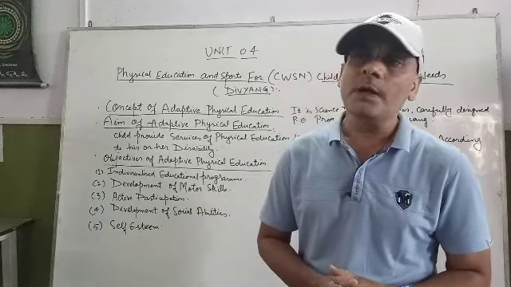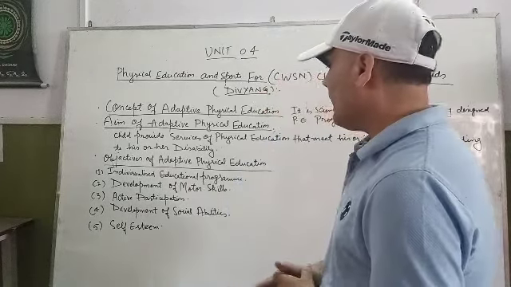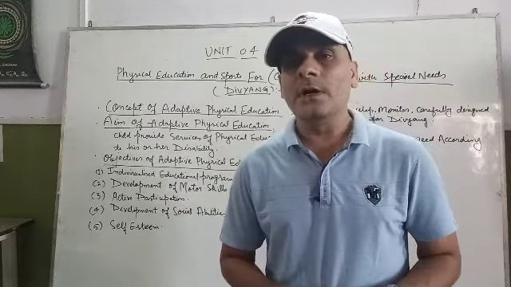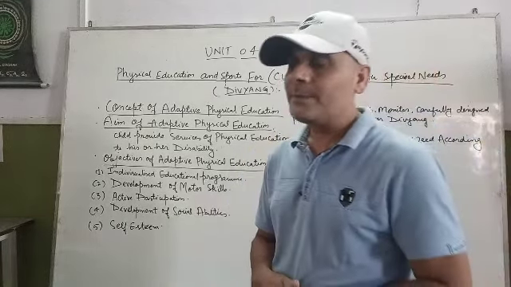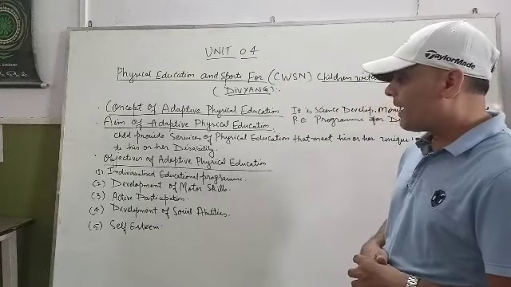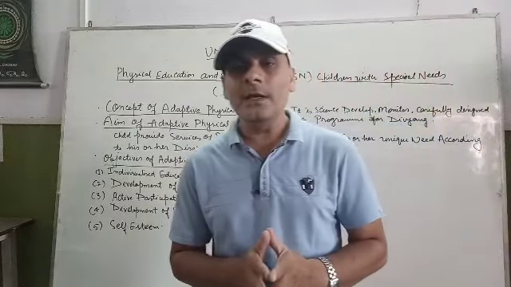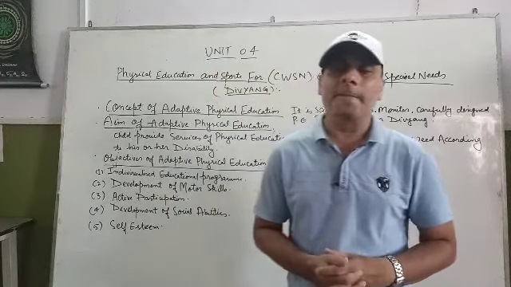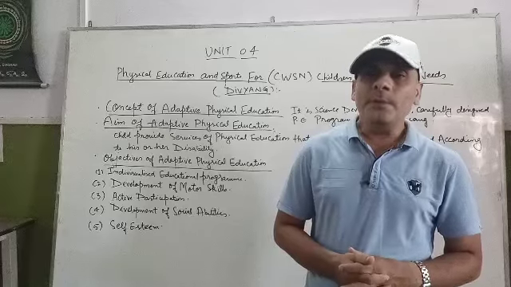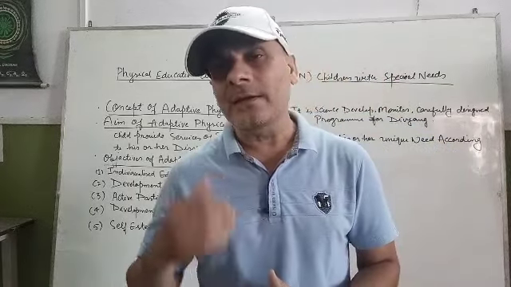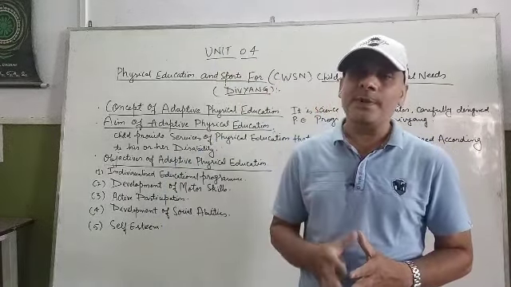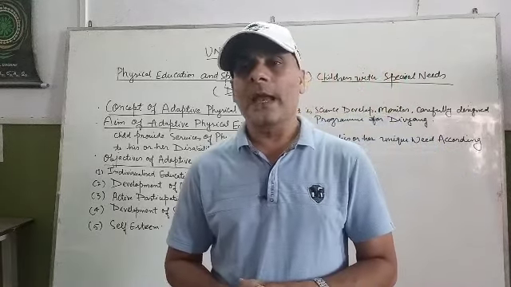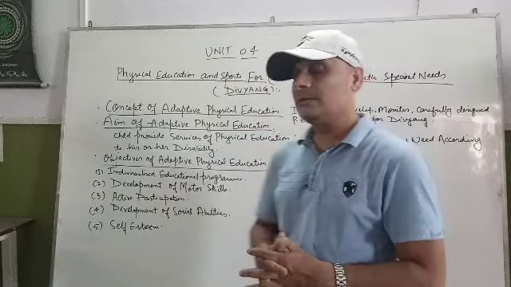Now, come to the third point, that is called active participation. It is also very important for disabled people who have some disabilities. There should be active participation for them in any activity. A coach or teacher has to encourage them to participate in physical activity and sporting activities, and they have to participate actively.